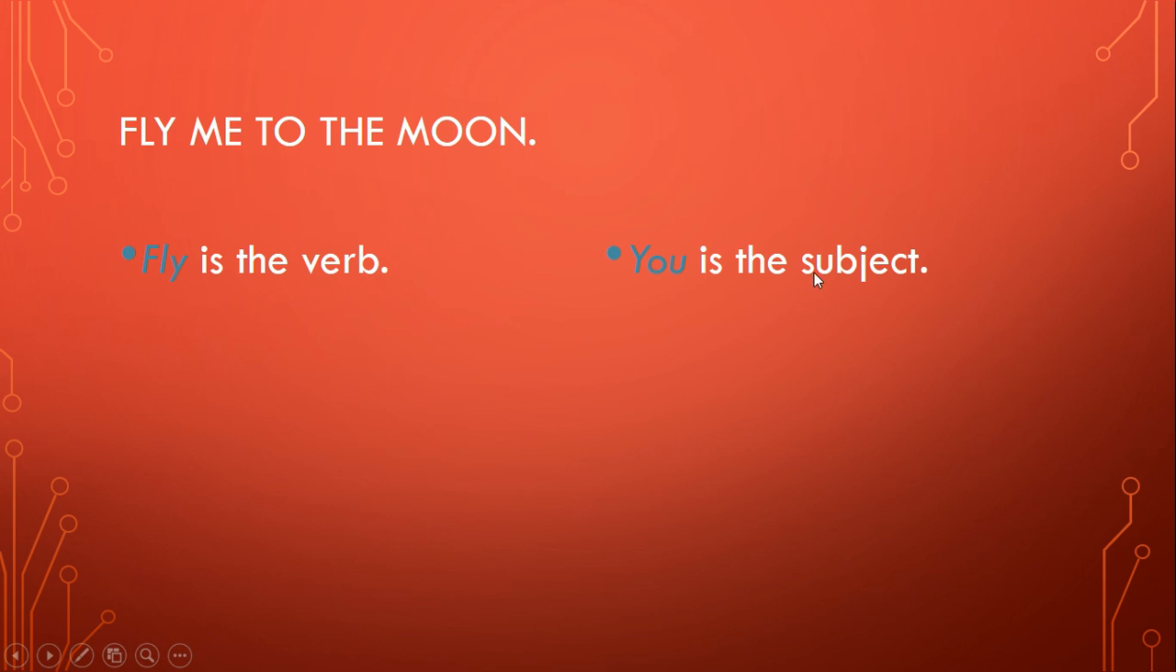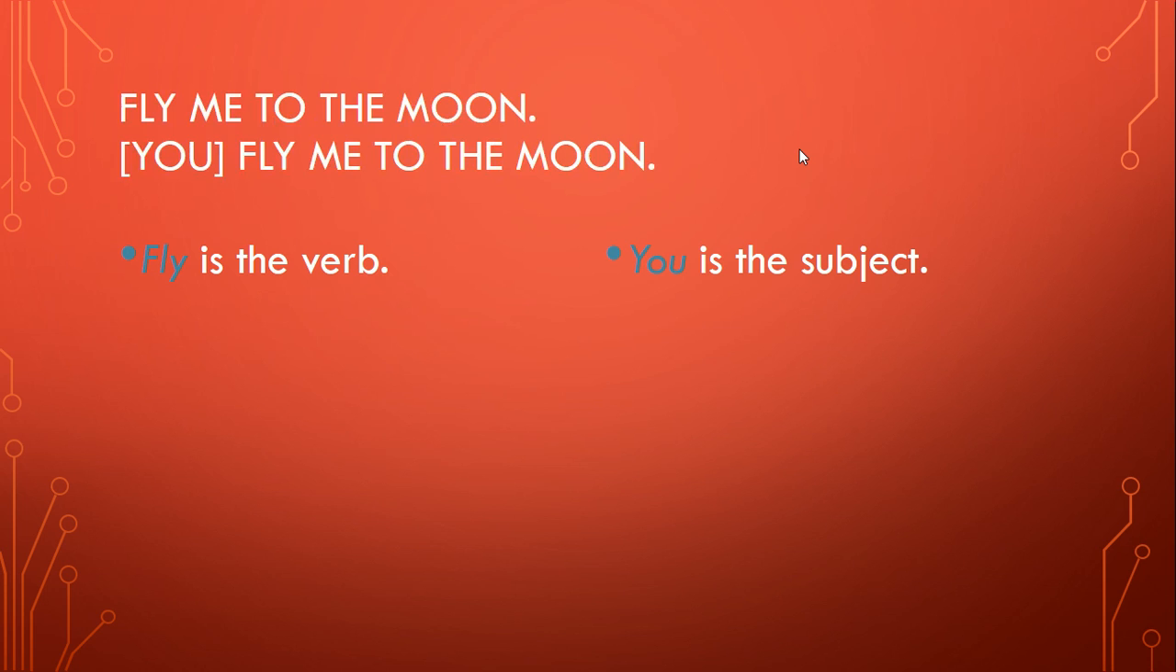You is the subject of this sentence. You is not in the sentence, but that is what we do when we form a command in the English language. We take you out of the sentence. Another way we will see that written sometimes is in brackets. You is the understood subject, and that's how we write it. You fly me to the moon. But it's important to remember that we have to take it out.